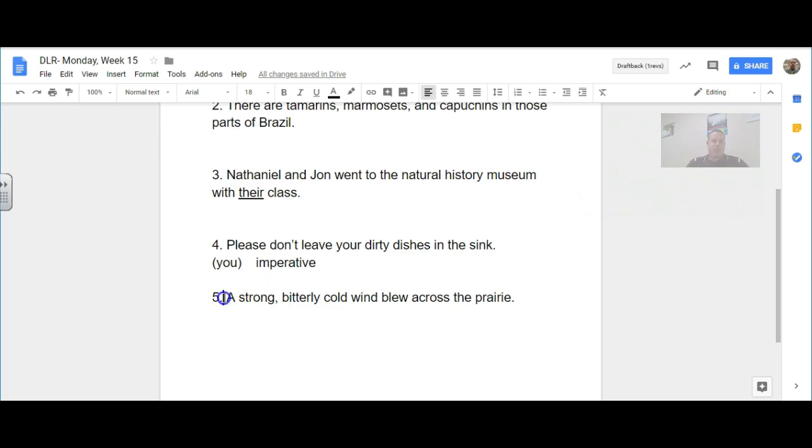Our complete subject then would be "a strong, bitterly cold wind." And that told us to underline that complete subject. So I'll go ahead and underline that. And then I wanted to find the simple subject. So the strong, bitterly cold wind is the big thing, and then simply the subject itself, what blew across the prairie, in the simplest form would be "the wind blew across the prairie." And so we would go ahead and circle wind. And I have wind circled. And so that is how we would do number five. And that is all for Monday, week 15.